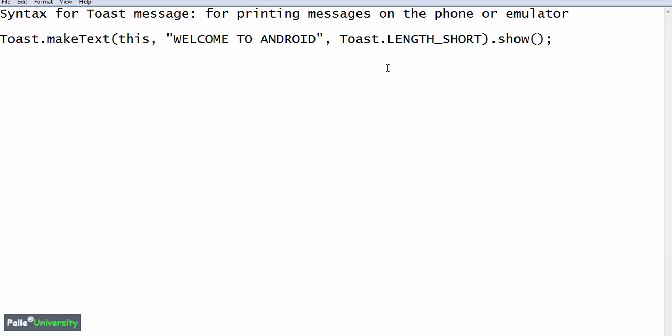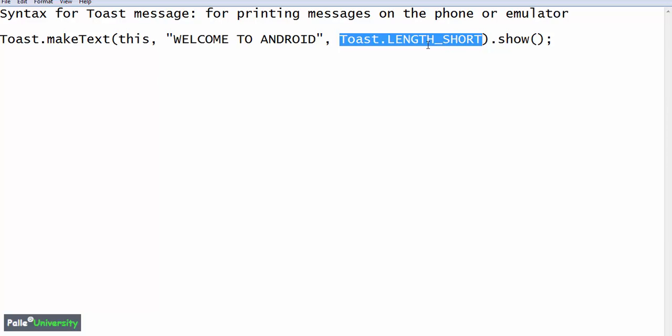Currently it may look a little bit lengthy, but slowly as you practice it will be very easy. I repeat, Toast dot makeText takes 3 values or 3 parameters. First this, I will explain what is this, small letter t. Second parameter is what is the message to be displayed in double quotation. Third parameter, for how much duration or for how many seconds you want to display this message on the phone.